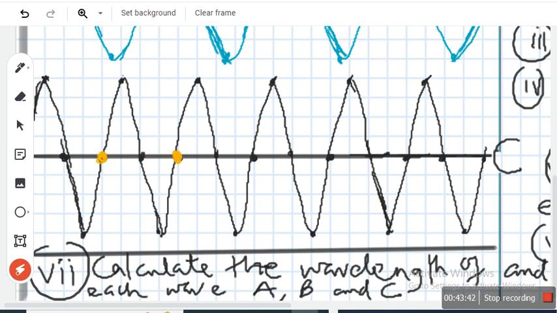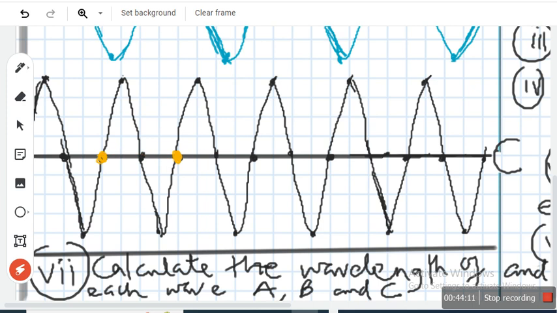So each box is 1 second. What's the period? 4 seconds. Excellent. The period is 4 seconds. Because from here to here, where it covers 1 complete cycle, which is a wavelength, the time taken to complete 1 cycle is 4 seconds. What do we even call that? Period. So the period is 4 seconds.